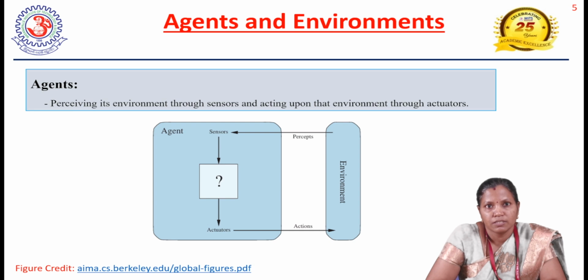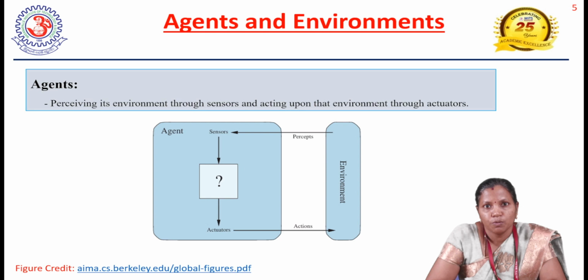So understanding what is artificial intelligence, now we'll discuss agents and environments. An agent is anything that can be viewed as perceiving its environment through sensors and acting upon the environment through actuators. Here you can see the schematic diagram of a simple agent. We have an environment, the place where we deploy the agent. From the environment, the agent receives percepts by means of the sensors. Through the received percept, it creates actions by means of the actuators. These actions are applied to the environment, by which the states of the environment could be changed.